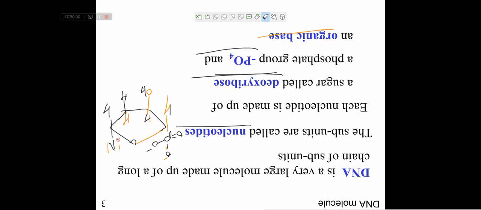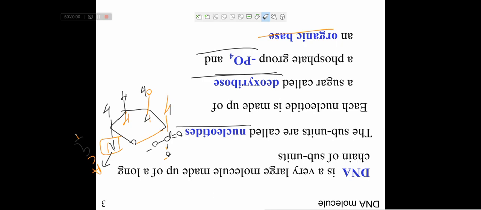This is the nitrogenous base, which may be adenine, cytosine, guanine or thymine. So this is the structure of the molecule by which the chain of DNA is formed.